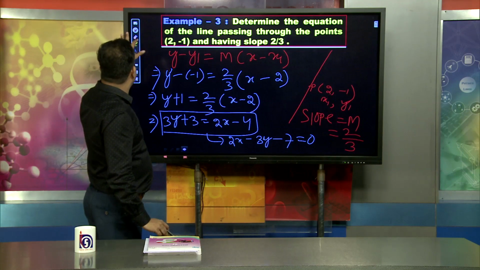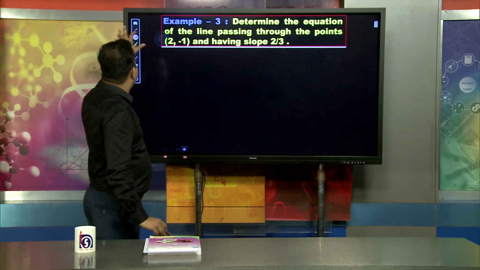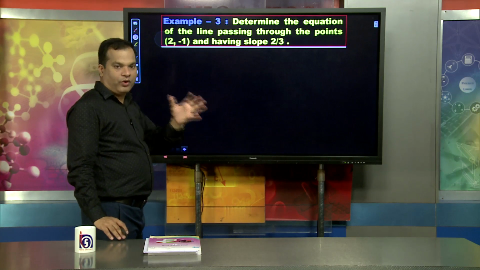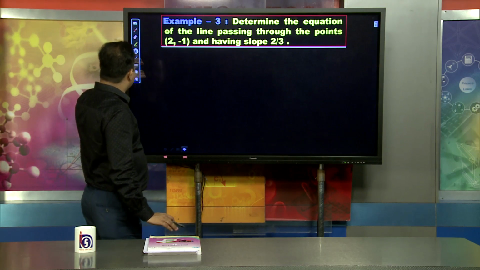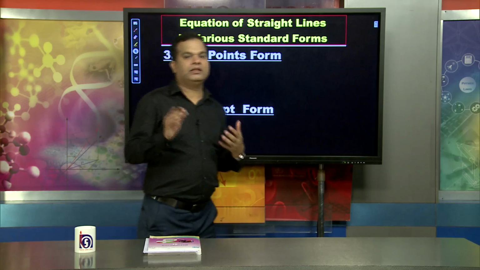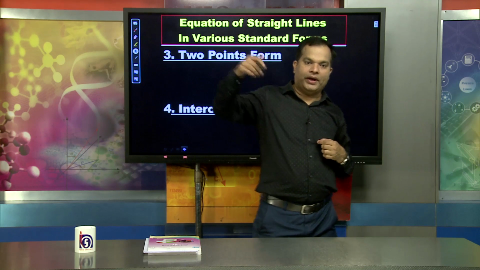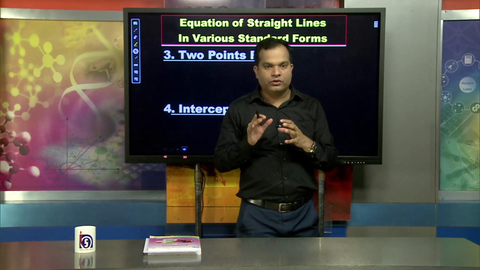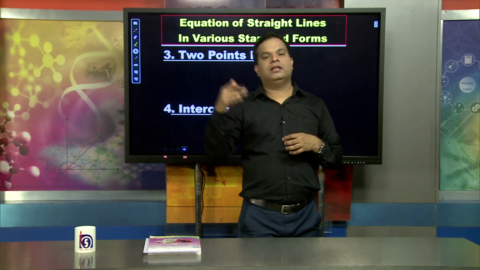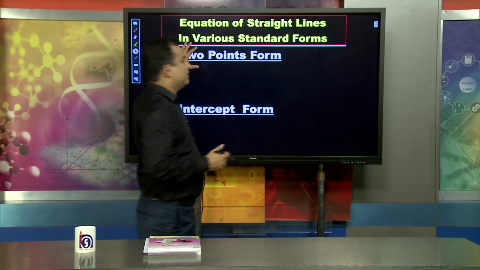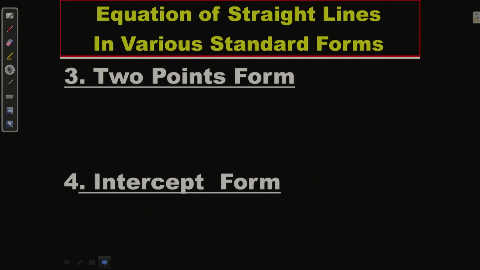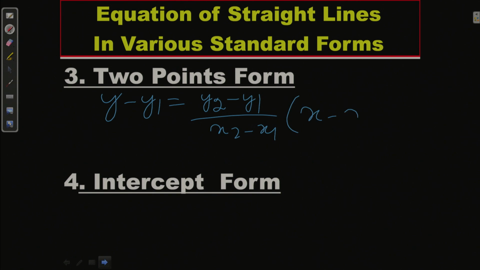Dear learners, using the slope intercept form or the point and slope form, we can find the equation of the straight line. Now another standard form is known as the two-point form. That means the straight line is passing through two points, x1 y1 and x2 y2. Then its standard formula is y minus y1 equal to y2 minus y1 divided by x2 minus x1 into x minus x1.